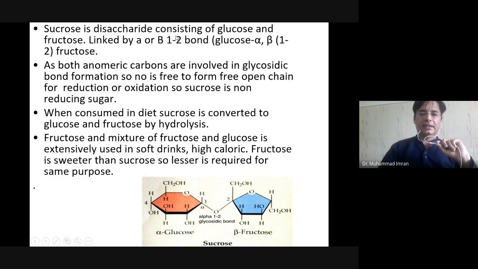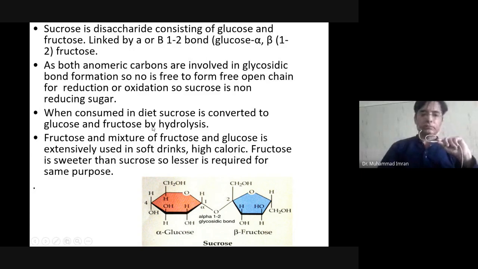Sucrose is a disaccharide, consisting of glucose and fructose. It is made of an alpha 1, beta 2 glycosidic bond. As both anomeric carbons are involved in glycosidic bond formation, there is no free open chain form for reduction or oxidation. So sucrose is a non-reducing sugar. When consumed in the diet, sucrose is converted into glucose and fructose in your small intestine. Sucrase then converts sucrose into glucose and fructose.